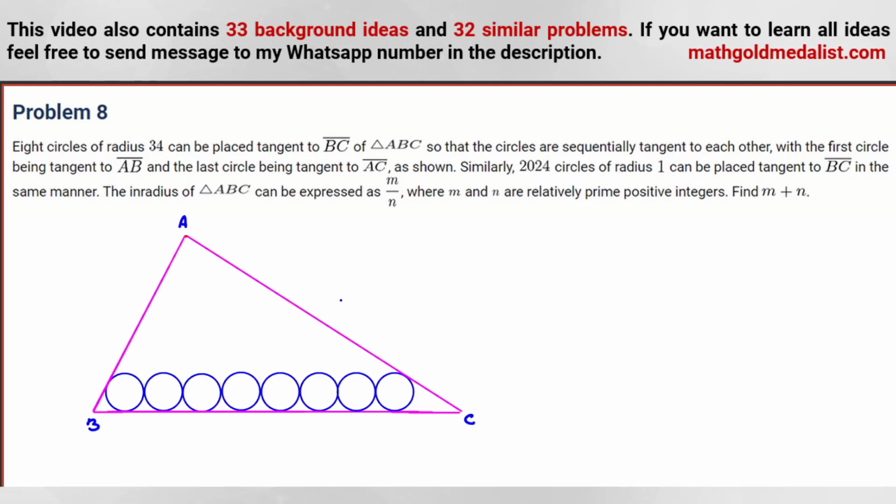Similarly, 2024 circles of radius 1 can be placed tangent to BC in the same manner. The inradius of triangle ABC can be expressed as m over n, where m and n are relatively prime positive integers. Find m plus n.